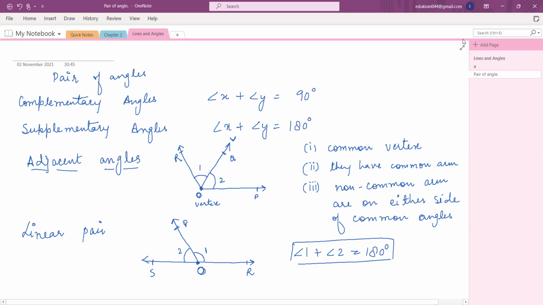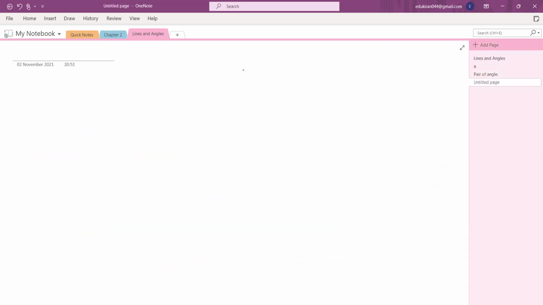Now, the next question is what happens when two lines intersect each other? They cross each other. So what will happen? Okay. Opposite angles are equal. Very good. That's the theorem. So basically, let me just revise a little bit. If you have one line like this and there is another line like this, let me name angle 1, angle 2, angle 3, and angle 4. So now what will happen?